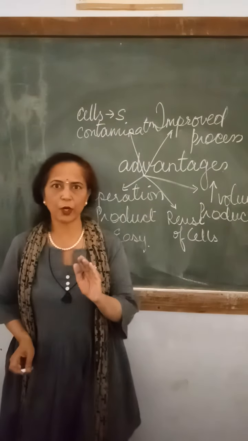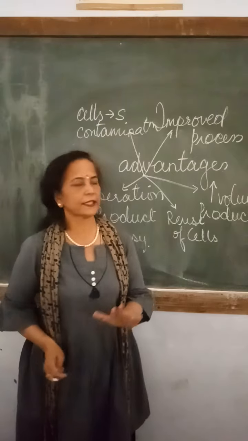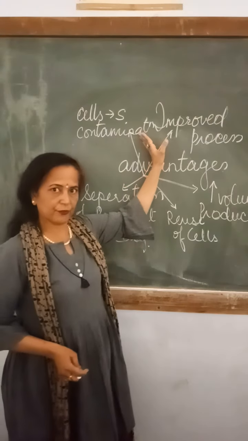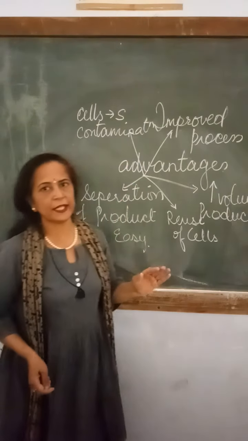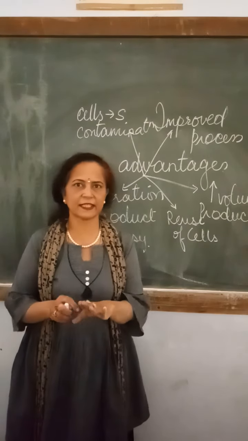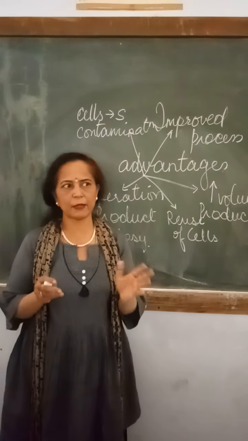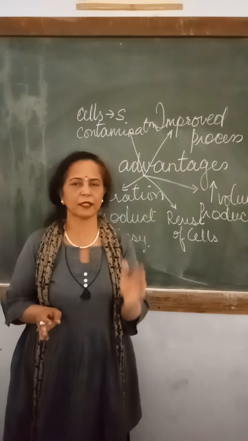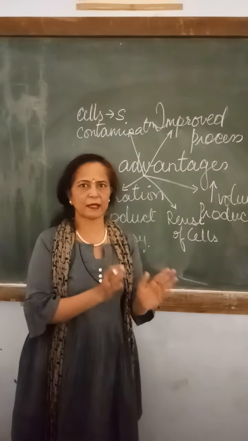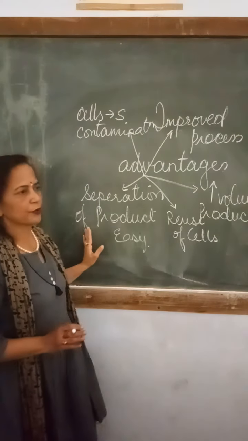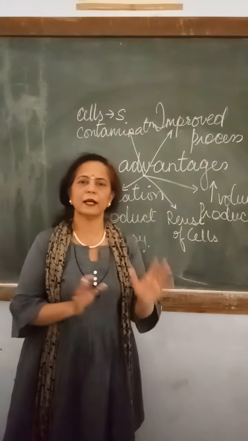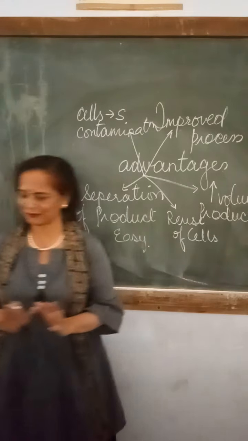Okay, so this is very important criteria that why cells are preferred than the enzymes, because enzymes may be very sensitive towards contamination. Okay, and contamination, you know, every now and then will come whenever we start any enzymatic process. Okay, so these all are the advantages of using whole cells for immobilization process.